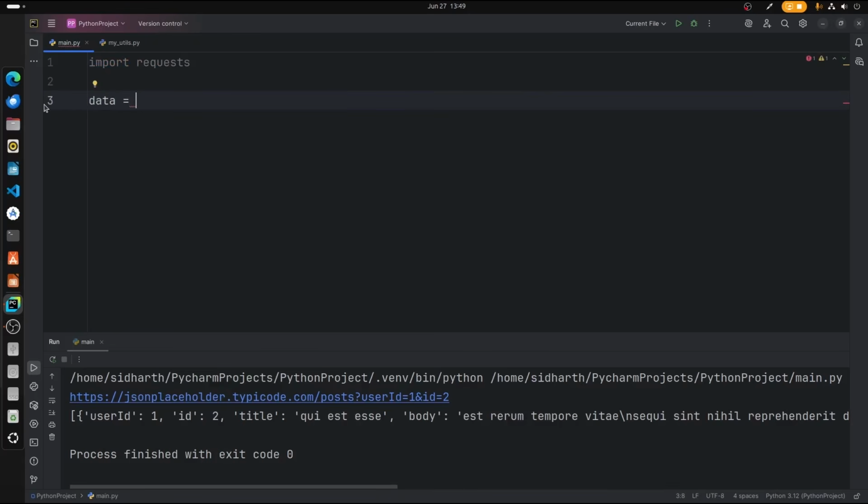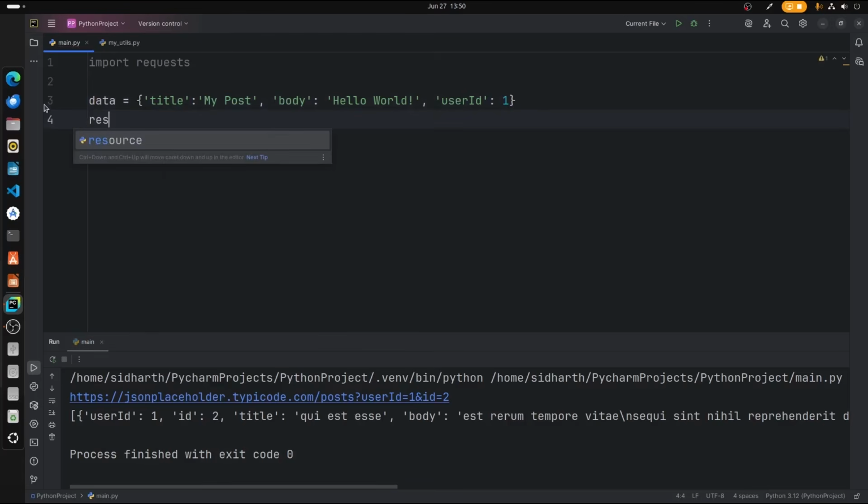So this is the data that we're going to send to a server. I want to send a title, and the title is my post. And then I want to create a body for that post. So let's say hello world for an example, and the user ID. So my current user ID is 1, right?